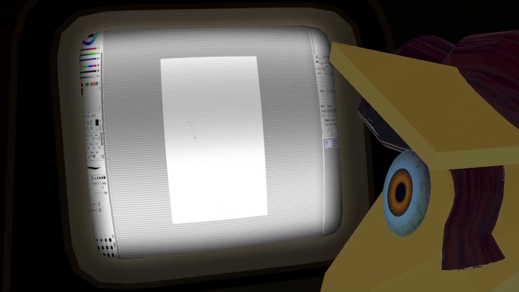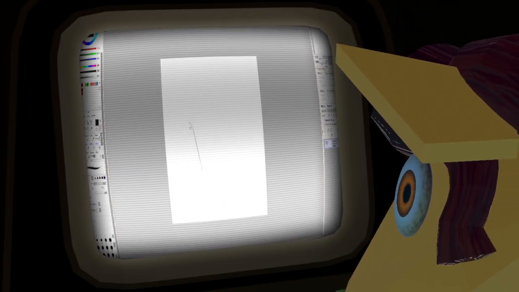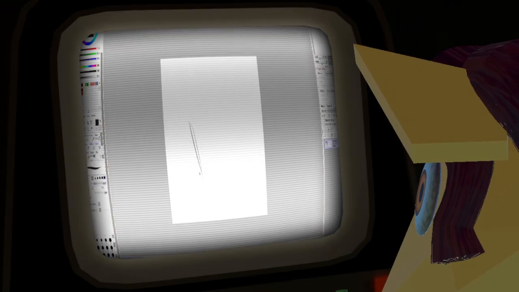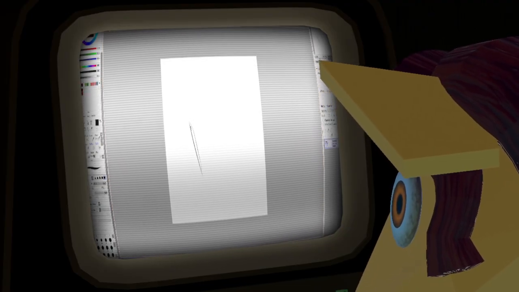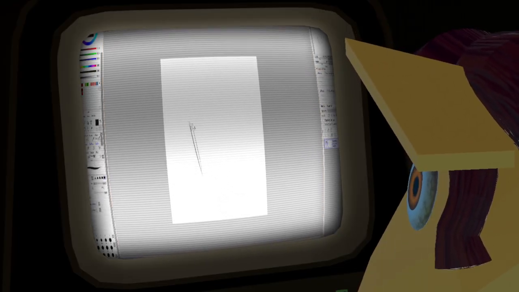Anyway, this tablet. Right, and we're gonna say there's a little USB port there. Go that a little longer.